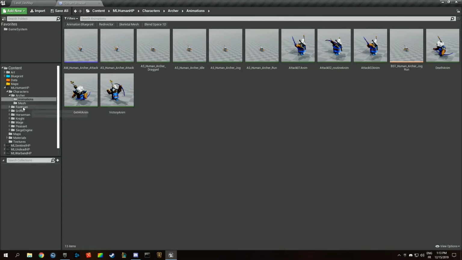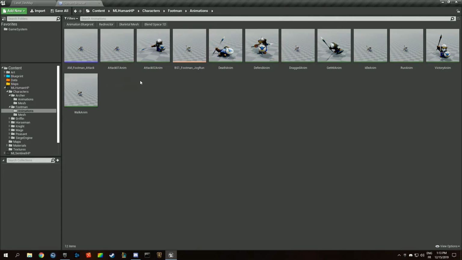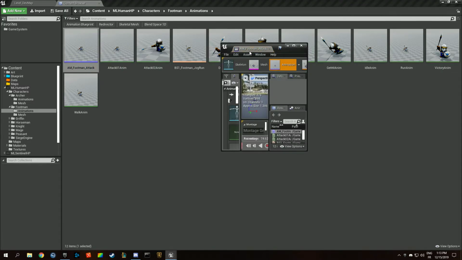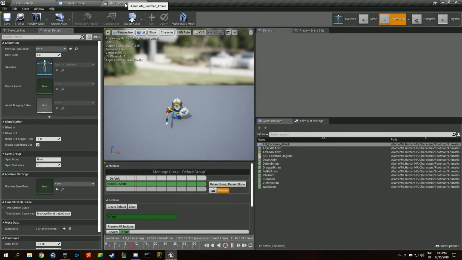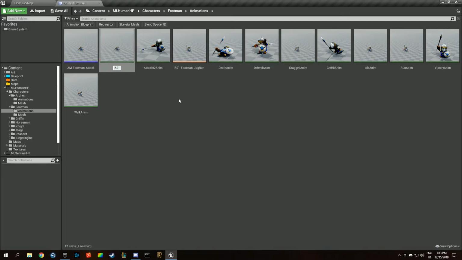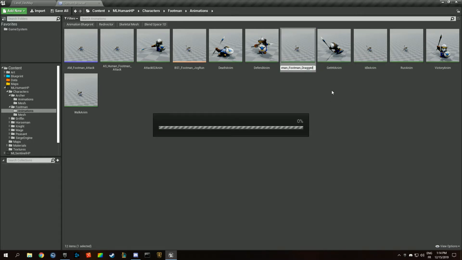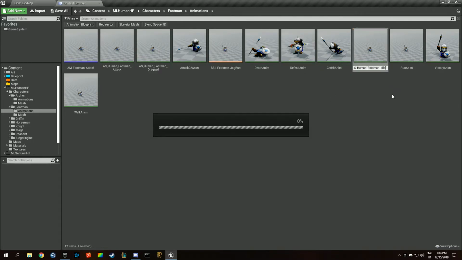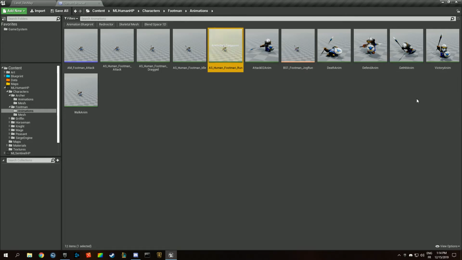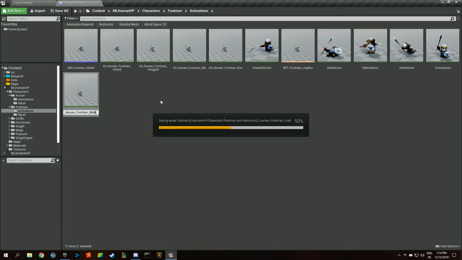We're going to rename as well for the footman. So what is this using? Is this using the one? Yeah, attack 01 anim. So we want AS human footman, copy paste attack, dragged, idle, run, and walk.